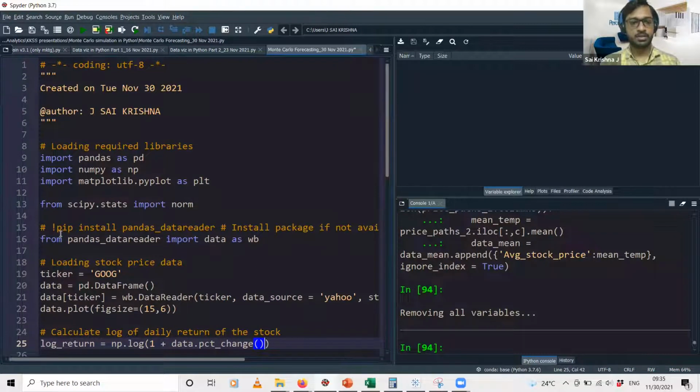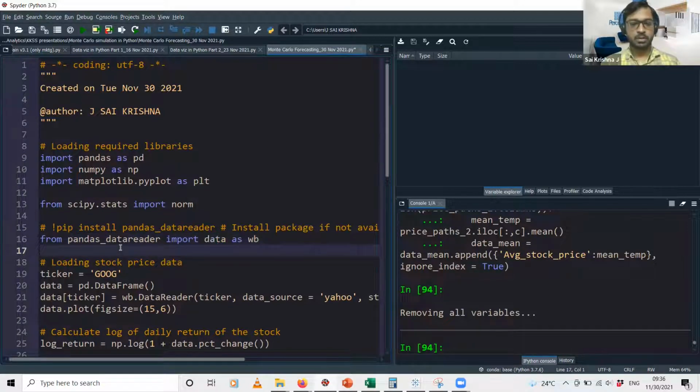And then this particular package, the pandas_data reader, might not be available in your Python installation by default. In case it is not available, you can use this command to install the package. And once you install the package, you import the data function. This package is essentially to download the stock prices. There is an inbuilt library in Python which contains the prices of many popular stocks. So in order to download the data, we import this library.